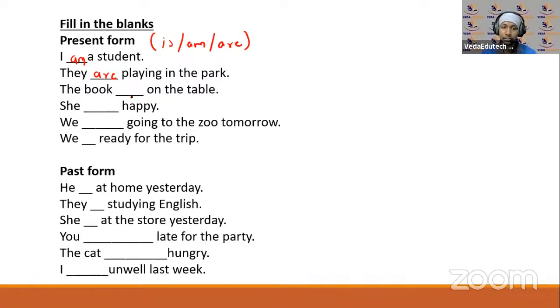Okay, the book dash on the table. What can it be? Singular. It is singular, right? And it is an object. Object हो जा रहा है. The book is on the table. किताब कहाँ है? On the table. The book is on the table, right? She dash happy. She, third person, right? Is.